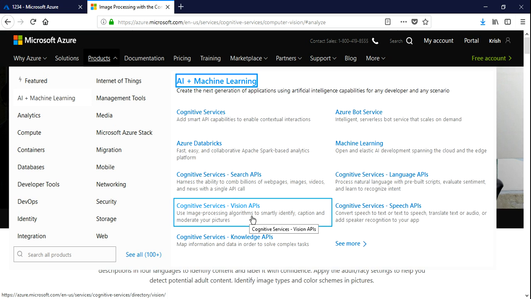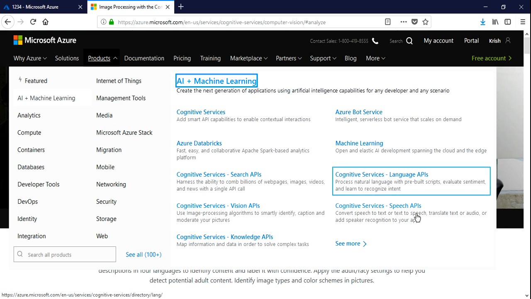Even AWS also provides this service, and even Google also provides this service. Again, it is a paid service, and you have to pay some amount of money to them, and it completely depends on the number of requests that you are getting on their APIs. Based on that, your costing is done. Not only vision APIs, there are different kinds of APIs like language APIs and speech APIs.